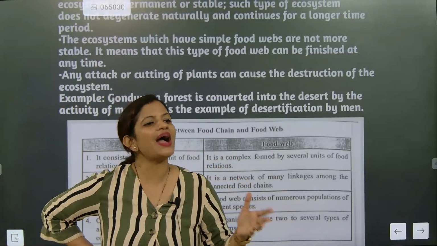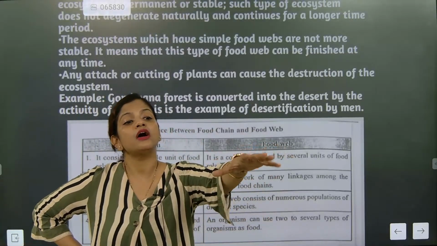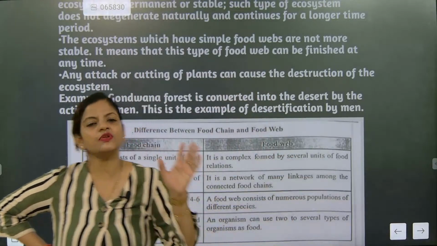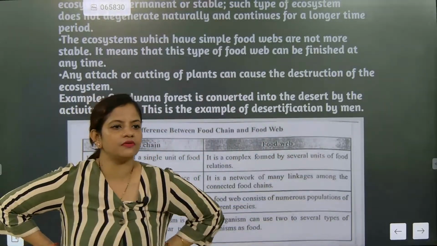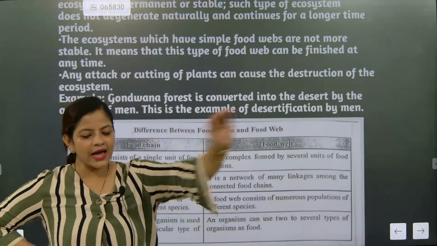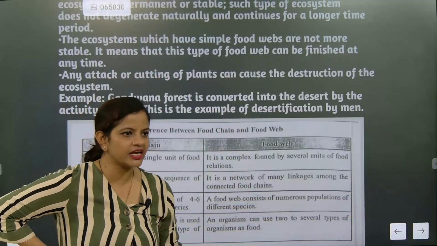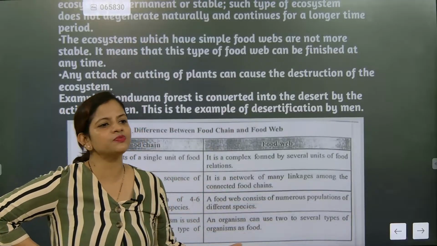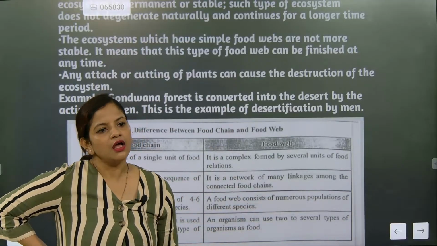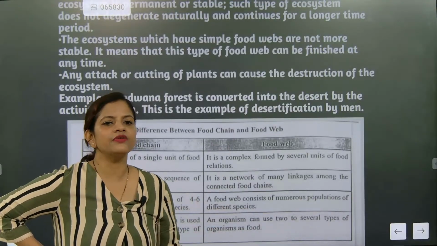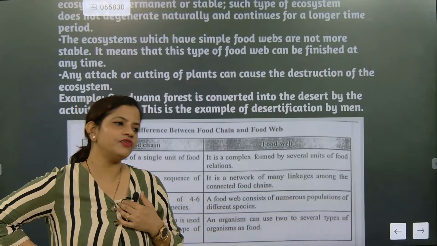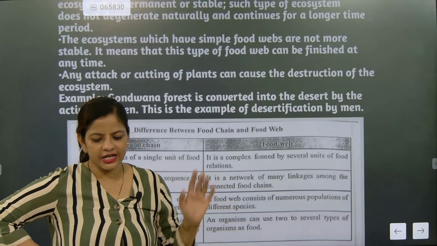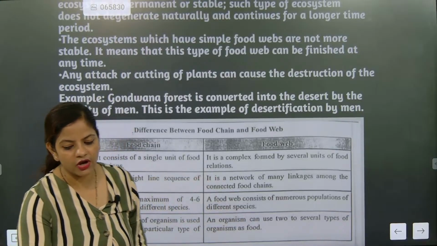Understood or not? So who will be highly affected? Tell me. If plants will be cut, who will be highly affected? Humans only. The higher hierarchy organisms are the ones getting affected. Correct now? If plants die, herbivores will not be there. If herbivores are not there, carnivores will not be there. Now we are exactly on the supreme level. We are eating plants also, we are eating all the organisms.